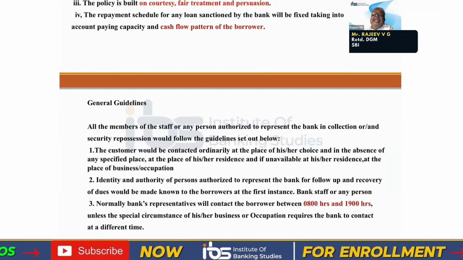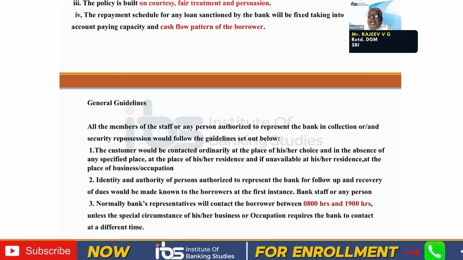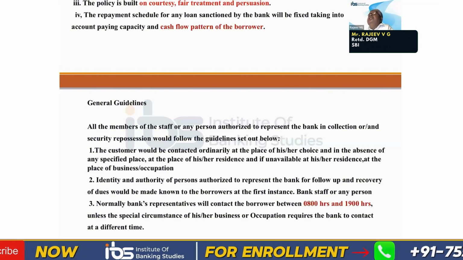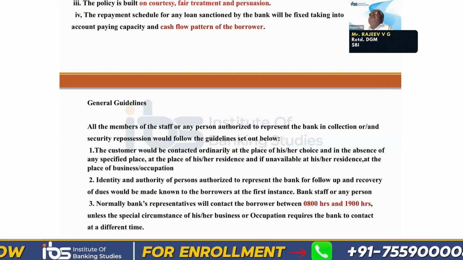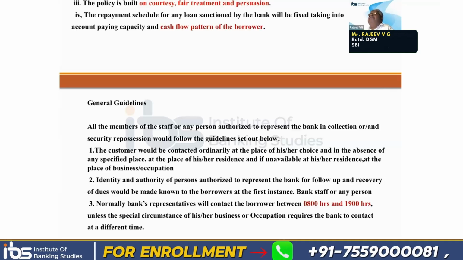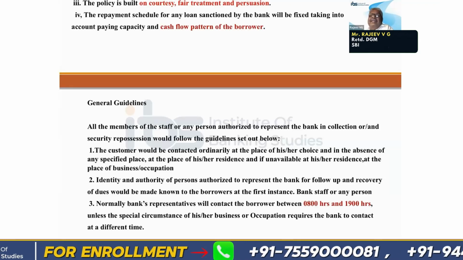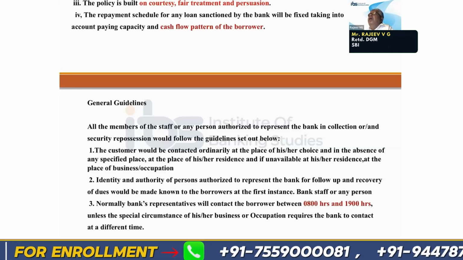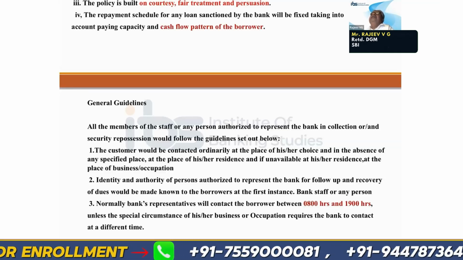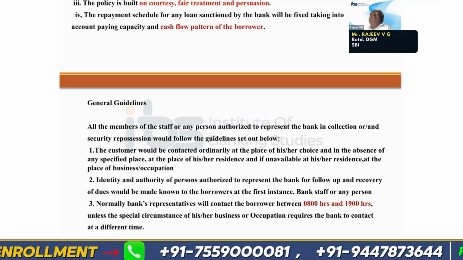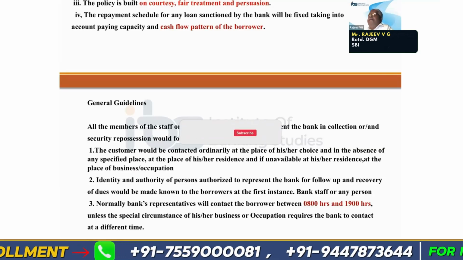Then, the general guideline regarding recovery is that the customer should be contacted at his business place or at his residence, or where a choice is given by the customer, you have to go and meet him there.